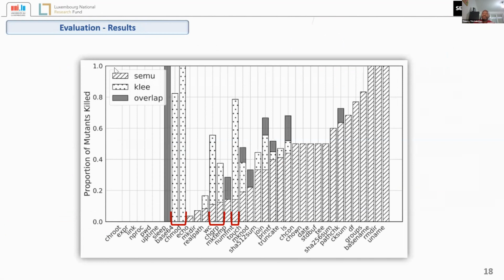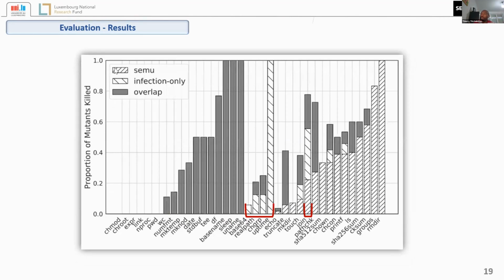We also compare per program, and we see that there are some cases where KLEE, for example, killed some mutants that CMU could not kill, and this is mainly due to the large number of mutants. There are also some places where infection only could kill more mutants than KLEE. But overall, CMU generated more mutant-killing tests than infection only.